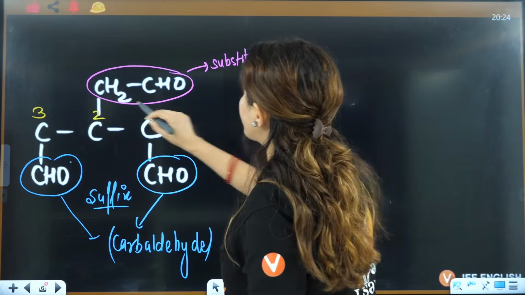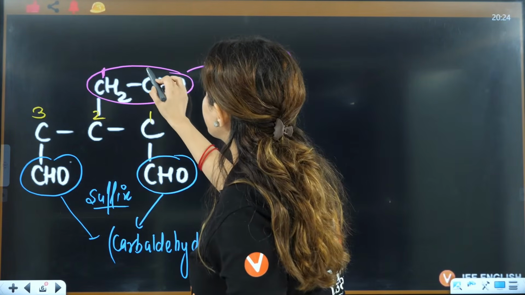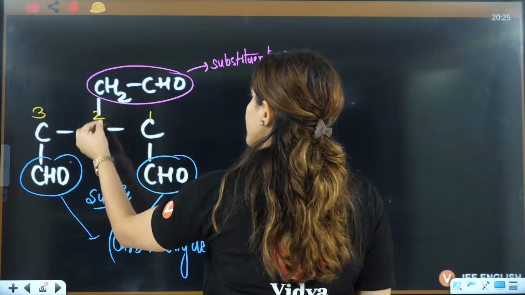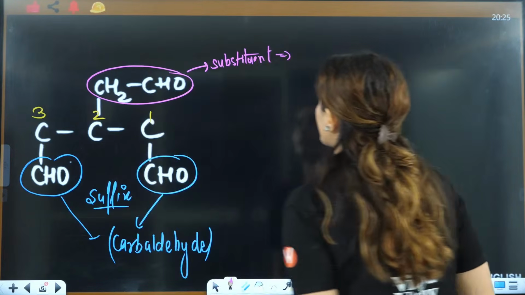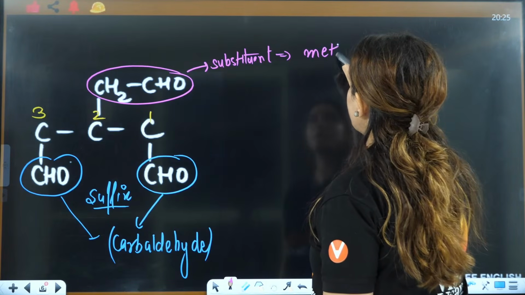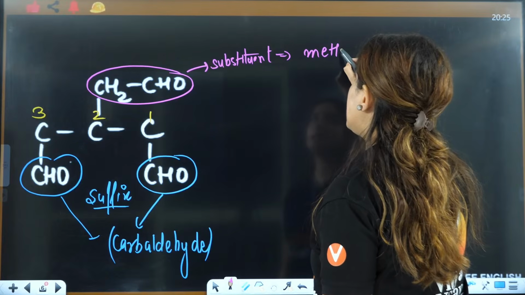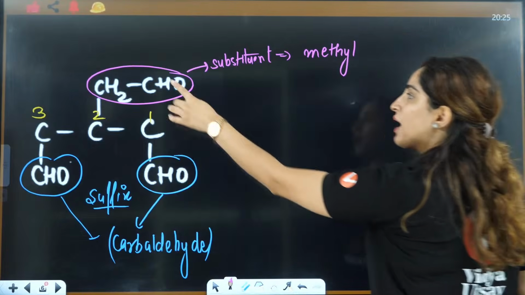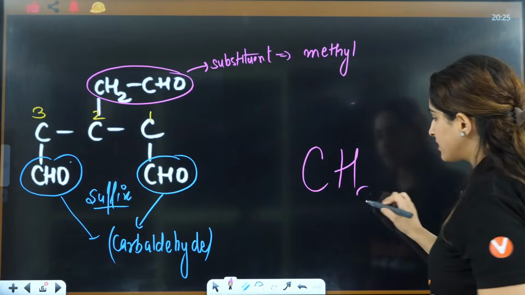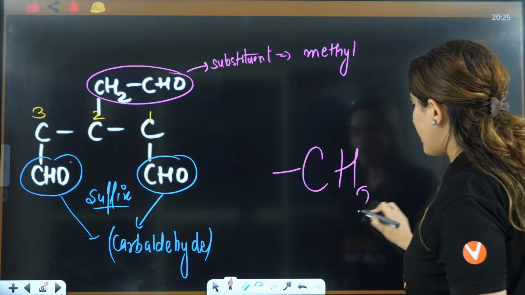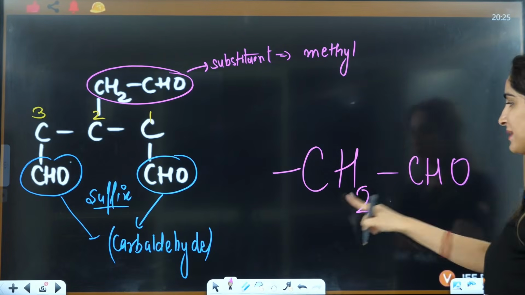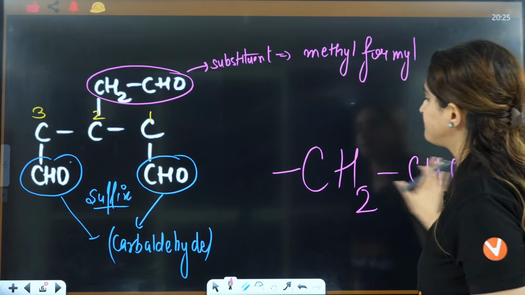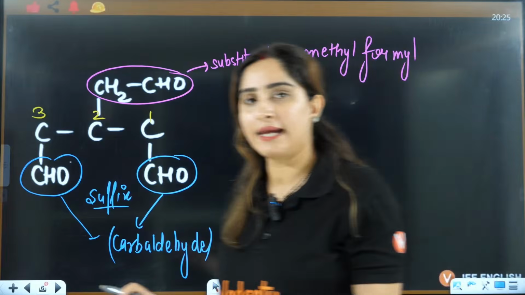has a name. If I write here, it is 1 and it is 2. Or in fact, from the first position you have, on the second position you have, this is methyl formyl. So you can say on methyl, you have substituted 1 hydrogen. See, if you have CH3, that is methyl. If you substitute 1 hydrogen with CHO, that will become methyl formyl. So this is methyl formyl. Okay, that is methyl formyl.